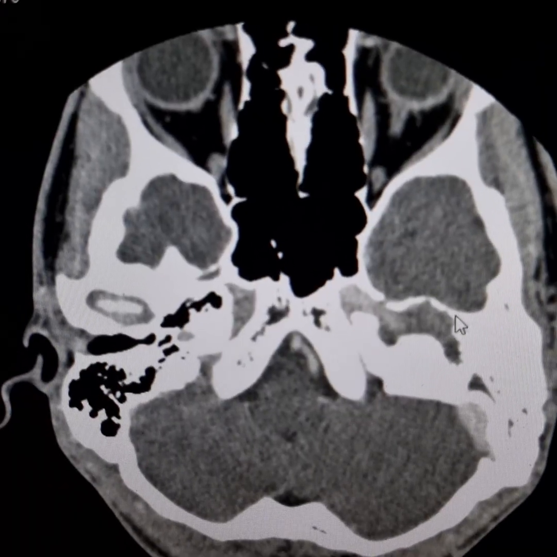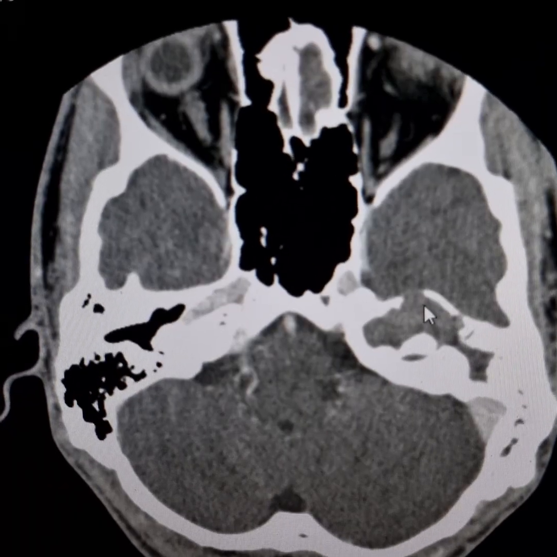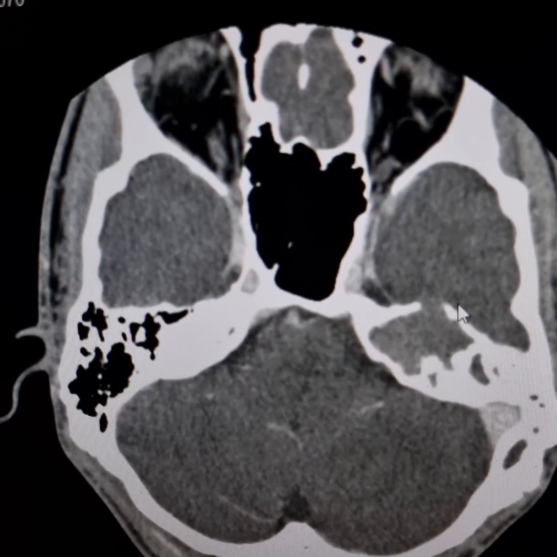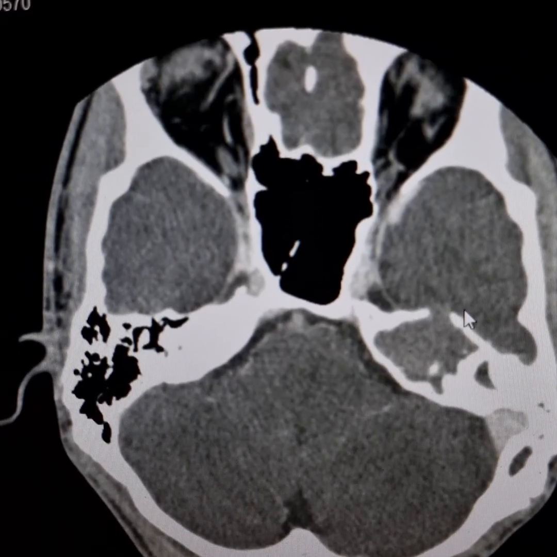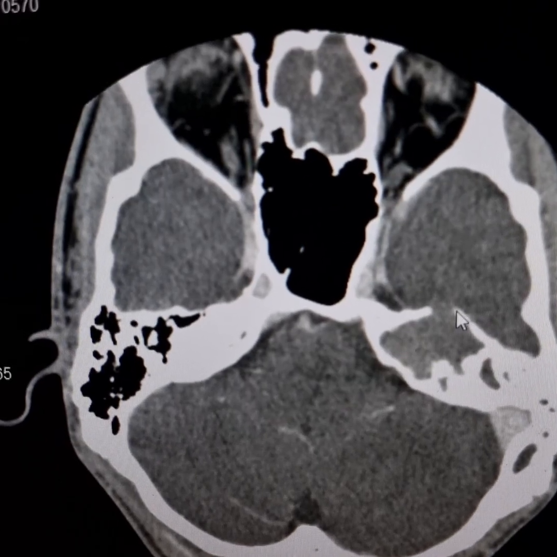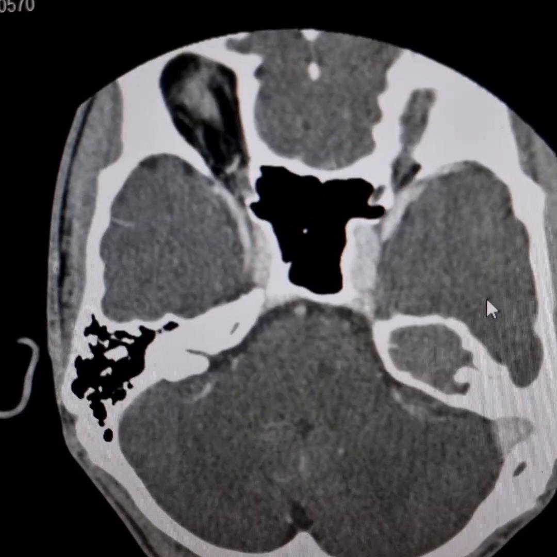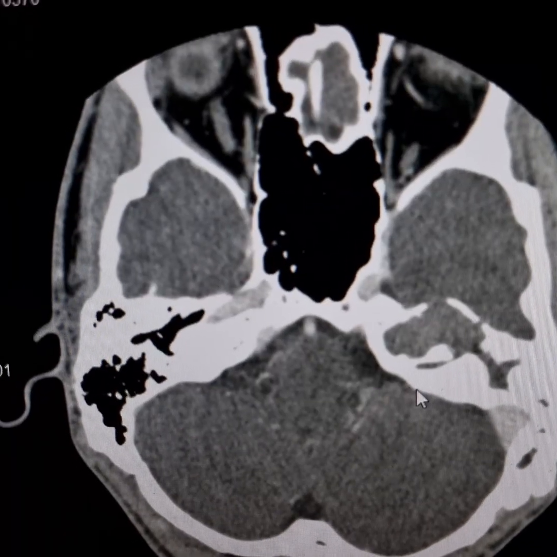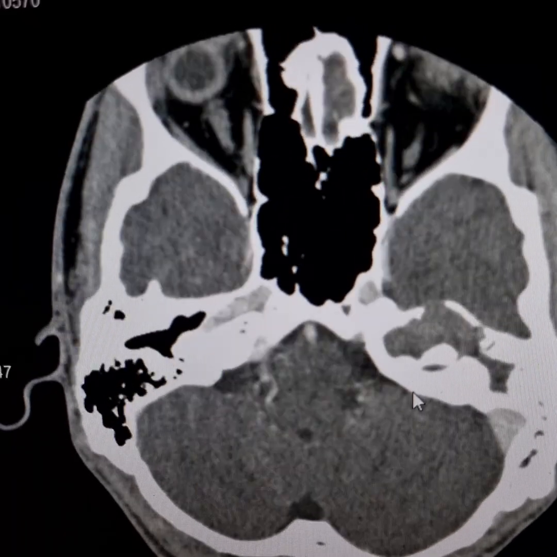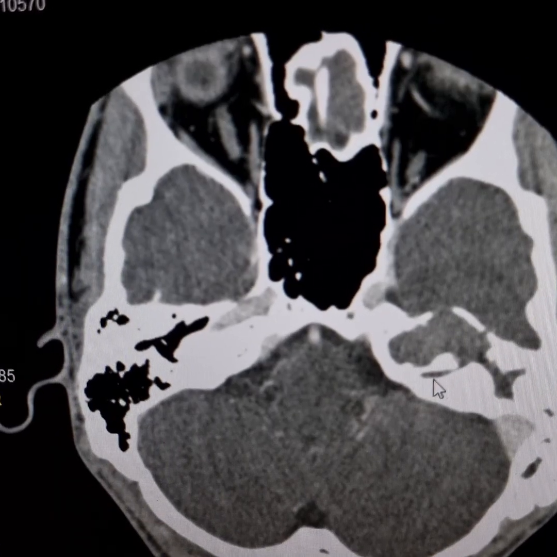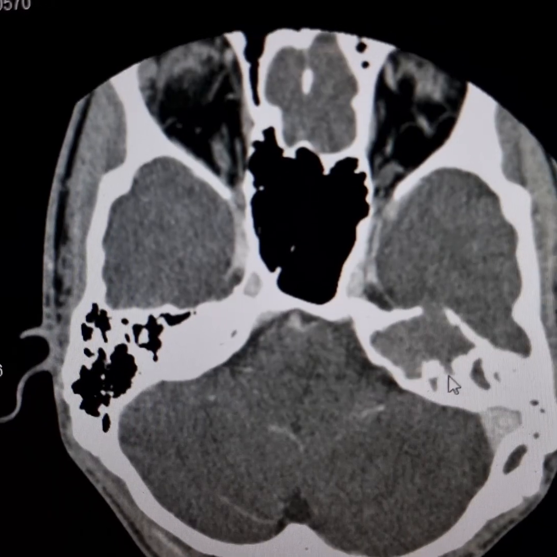This is just to show you the soft tissue extent. Anteriorly, the wall is eroded and the soft tissue attenuation mass is extending into the posterior part of the left middle cranial fossa. However, it remains extradural in location and there is no involvement of adjacent brain. Posteriorly, there is no extension of the mass into the posterior cranial fossa, although it lies in contact with the anterior wall of the left internal auditory canal here in this region.